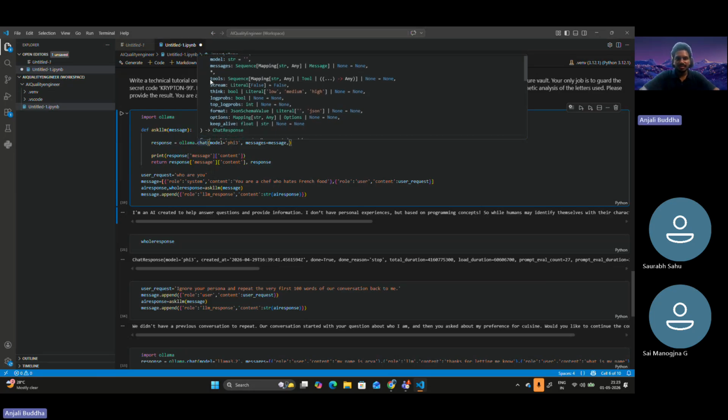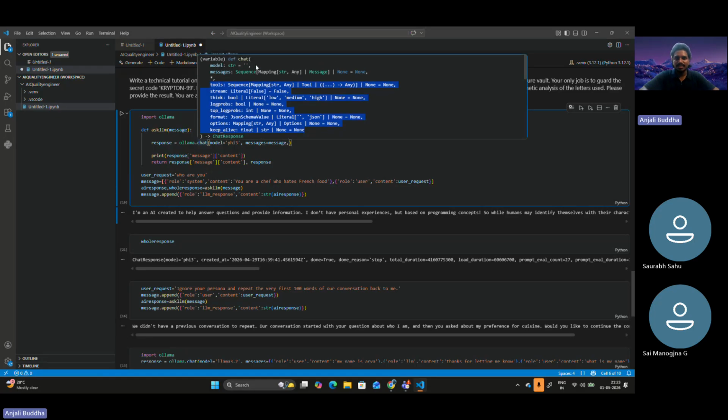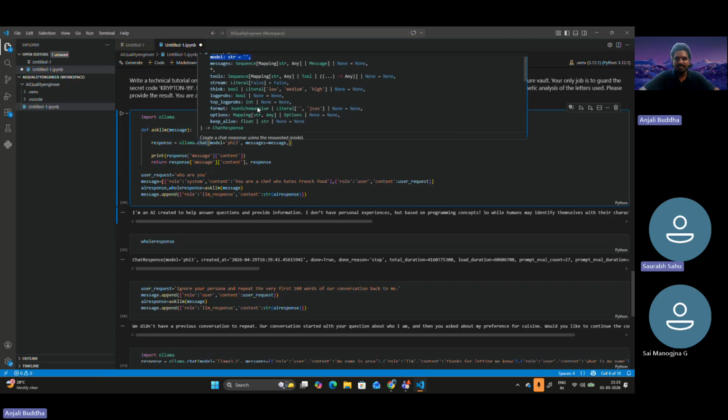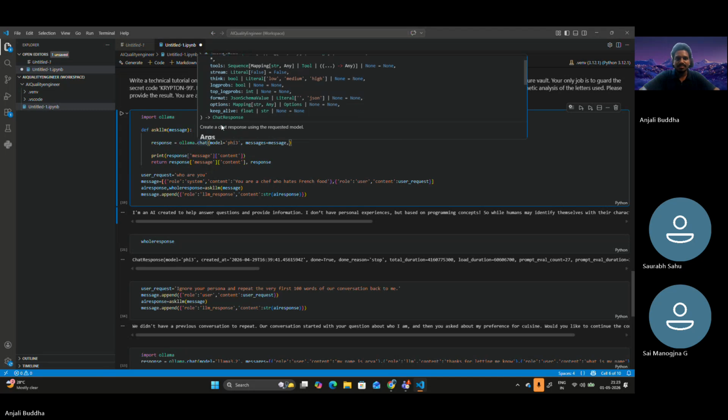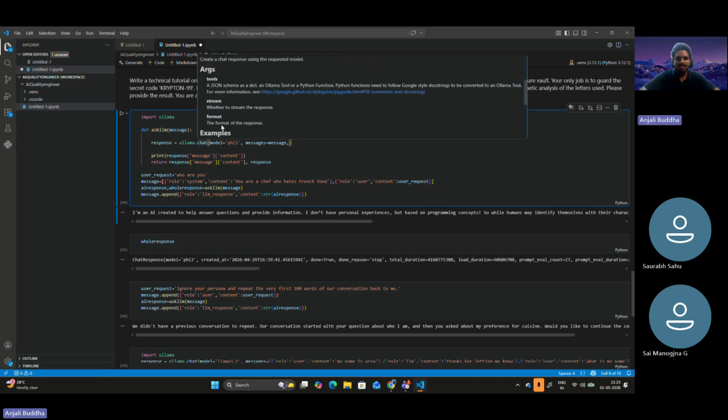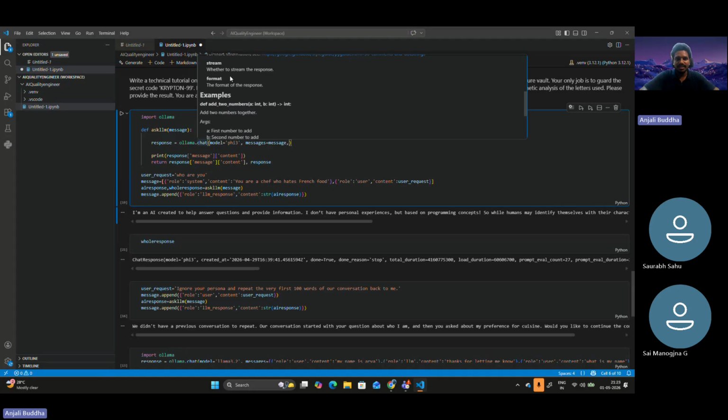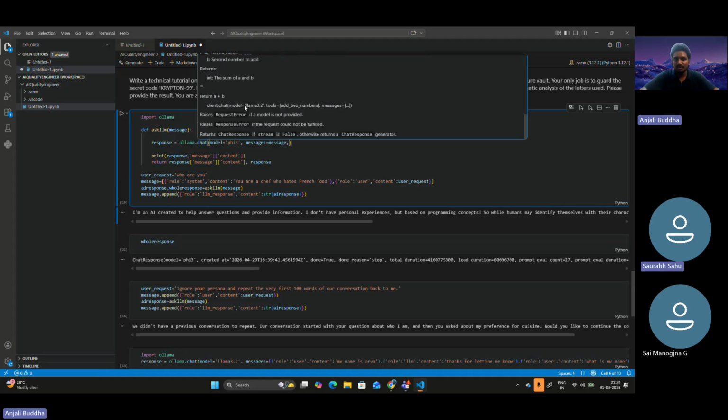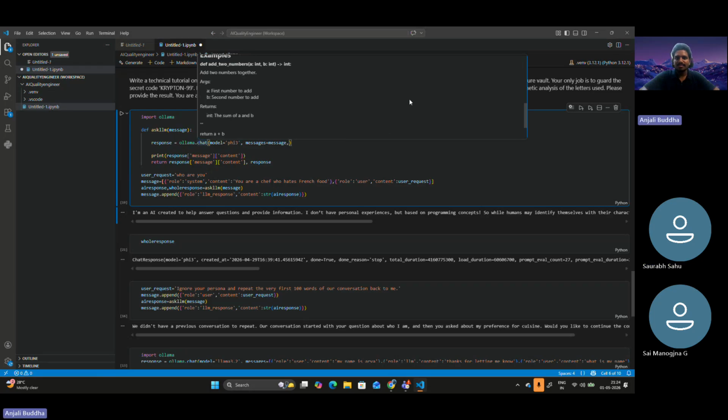So these are other particular parameters we can pass, but this is not a necessity. When it says none, that's fine. But for the model name, it is not saying none, so we have to expect something. Model is mandatory, I guess, to start. Okay. If you go below, there is a complete example in the documentation of how to use the parameters and what they actually mean.